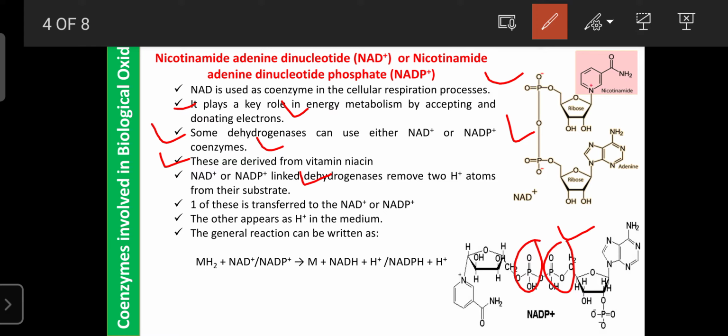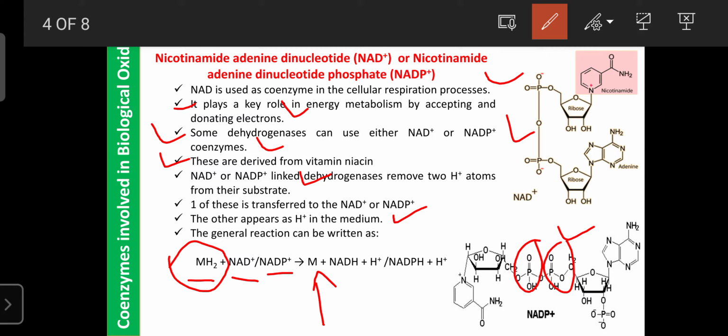The other appears only as H plus in the medium, the free form of the hydrogen ion. The general oxidation reduction reactions catalyzed in the presence of NAD and NADP are written like this: MH2, in the presence of NAD or NADP, forms the oxidized molecule. Here MH2 is the substrate or biomolecule, and the enzyme is involved in the oxidation reduction reaction, with either NAD or NADP used as a coenzyme.